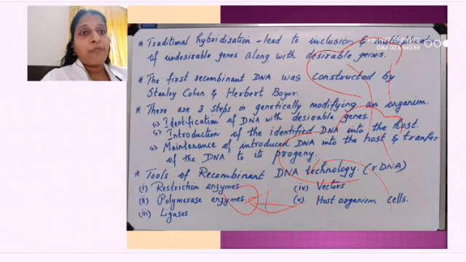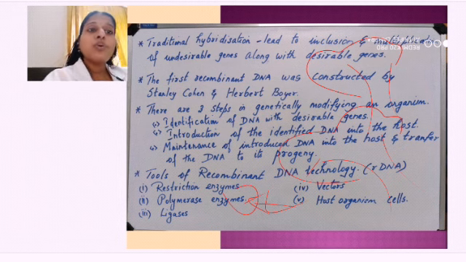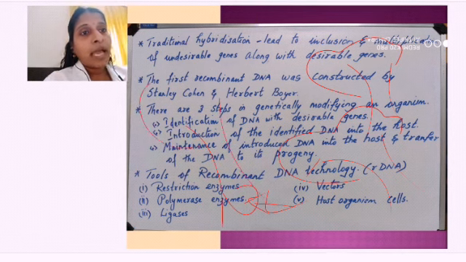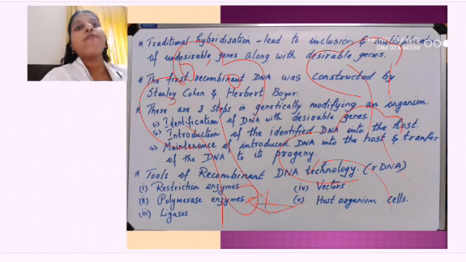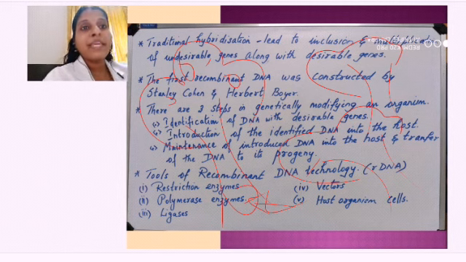The next step that genetic engineering has to keep in mind is maintenance of the introduced DNA in the host and transfer of DNA into the progeny. Now, this DNA I have introduced, this seed will grow and produce that protein, right. So, it has to produce the protein. Along with that, this tree will produce many fruits and they will also have seeds. That seed should also have this characteristic.